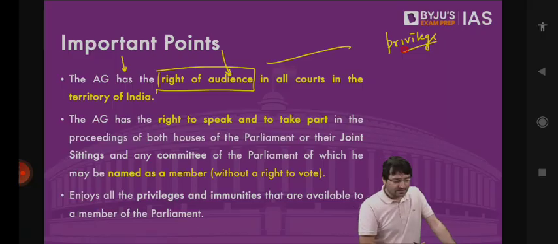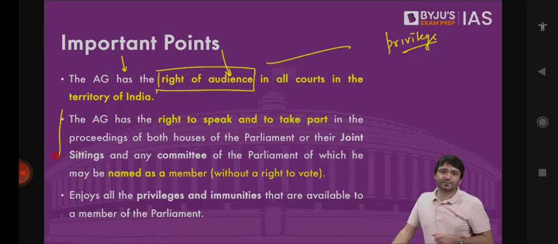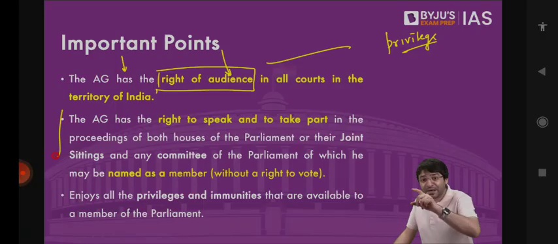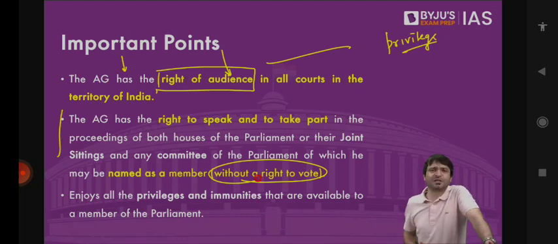Similarly, the Attorney General has the right, has a privilege, to come and attend the proceedings of the Parliament, to sit in the Parliament, to speak in the Parliament, to become a member of any parliamentary committee as well, except he does not have a right to vote. Why? Because he's not a member of the Parliament. But the privilege is, despite the fact that you are not a member of the Parliament, what is the privilege? We say you are a privileged individual.